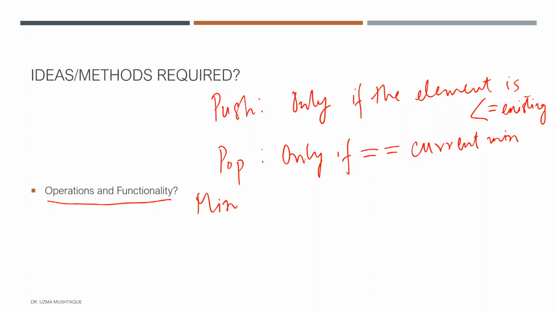It should return the minimum element. Now I have this basic idea that I'm maintaining a stack that will allow the insertion of an element only if it's less than the existing element. So how about we maintain a proper stack just like we've done before and create a temporary stack along with it.